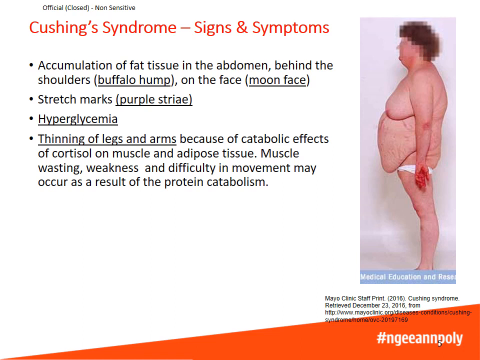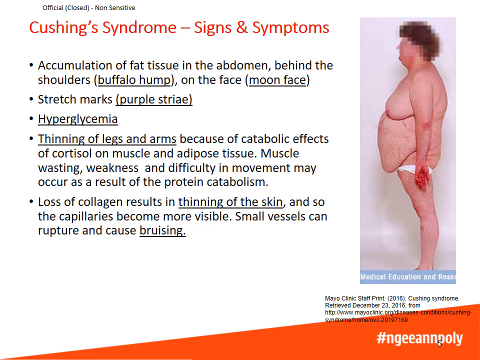This is because cortisol has catabolic effects on muscle and adipose tissue. This can result in muscle wasting, weakness, and difficulty in movement. Loss of collagen results in thinning of the skin, and the capillaries become more visible. Small blood vessels can also rupture and cause bruising.